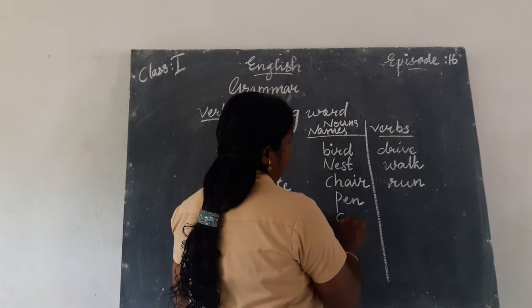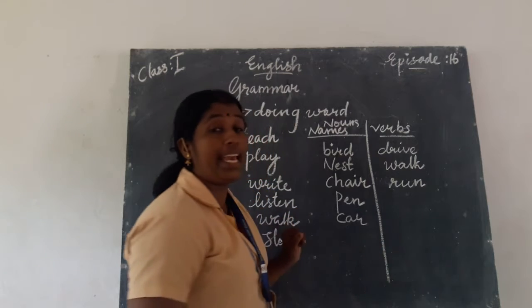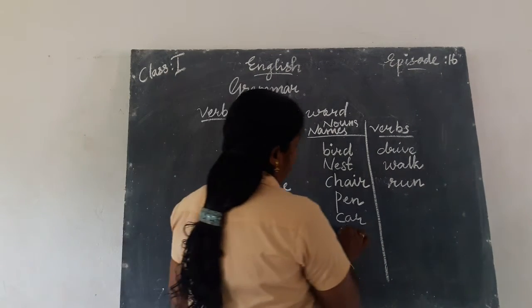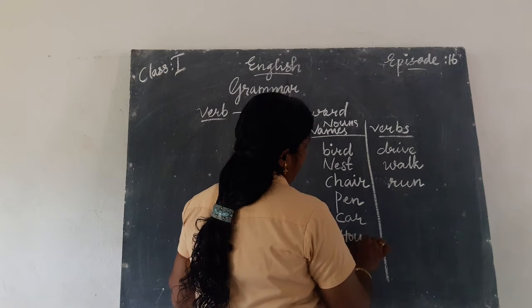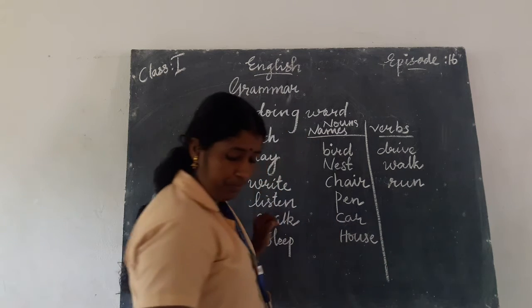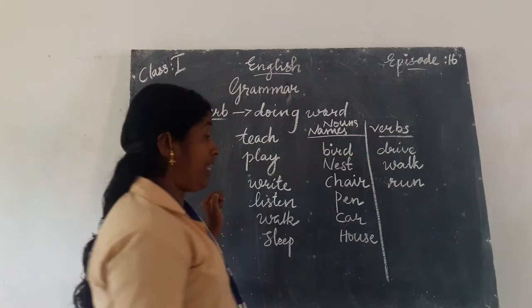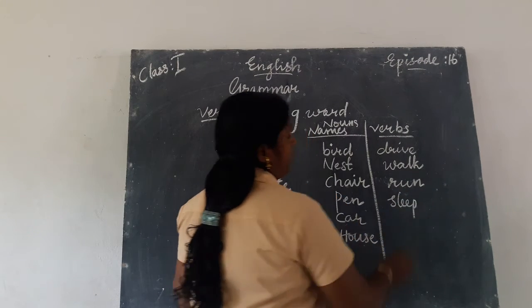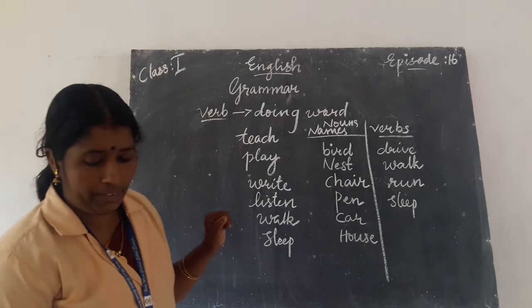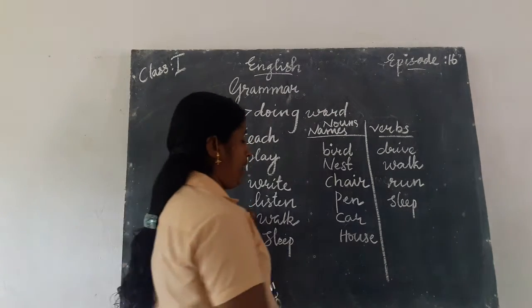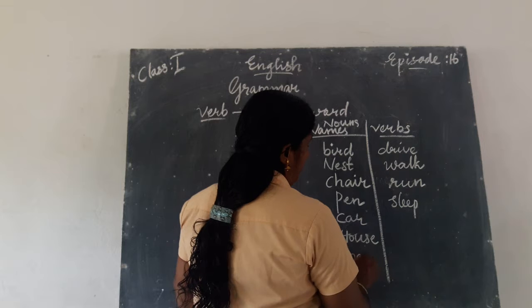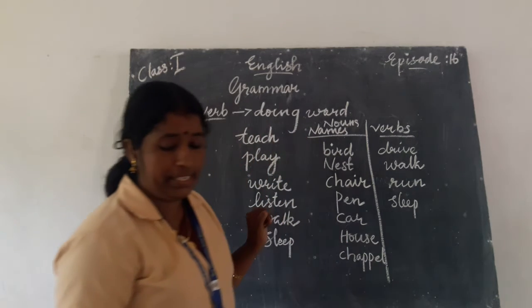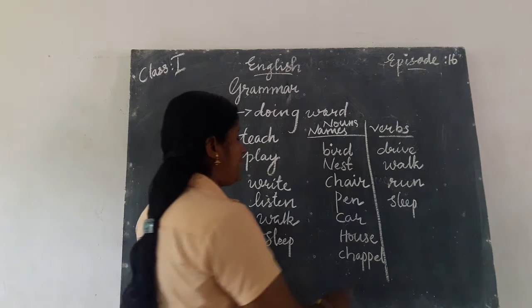Car. It is also a naming word, C-A-R. House is also a naming word, H-O-U-S-E. Next one, sleep. It's a doing word, S-L-E-E-P. Sleep is a doing word. Chapel. It's a naming word, C-H-A-P-E-L. It's a noun.